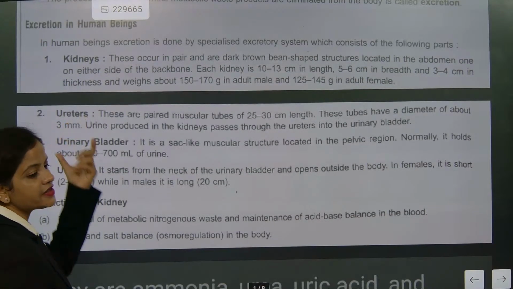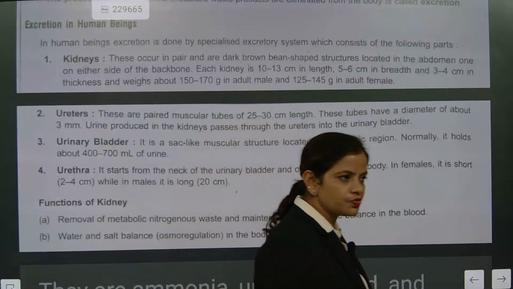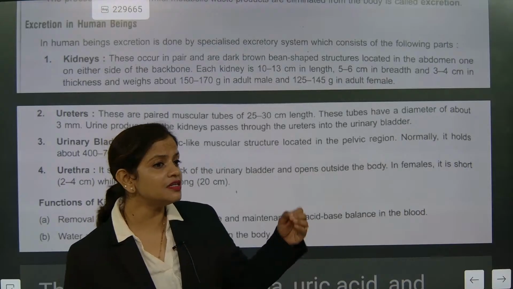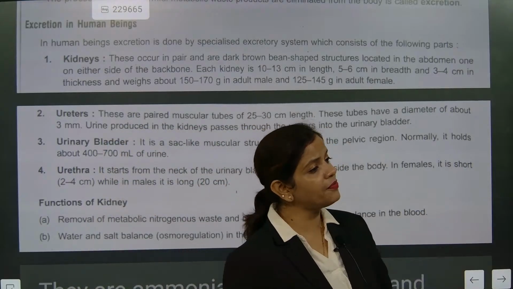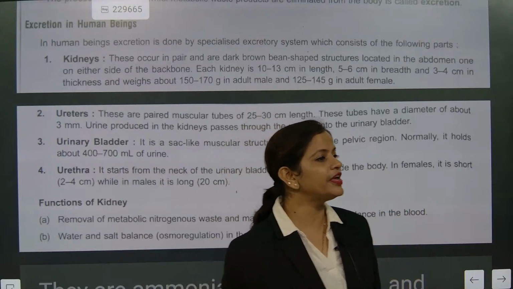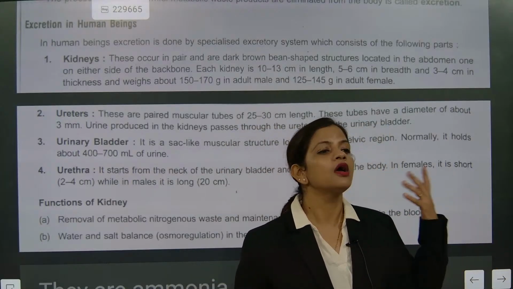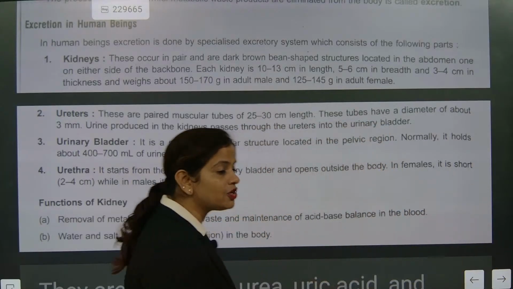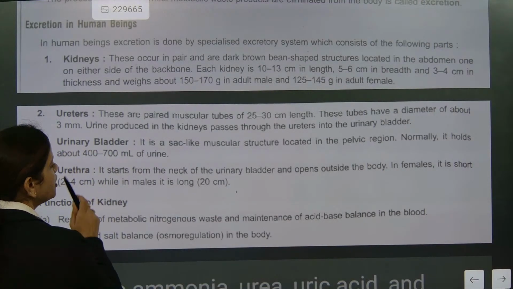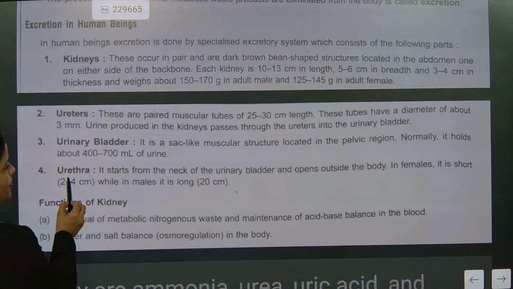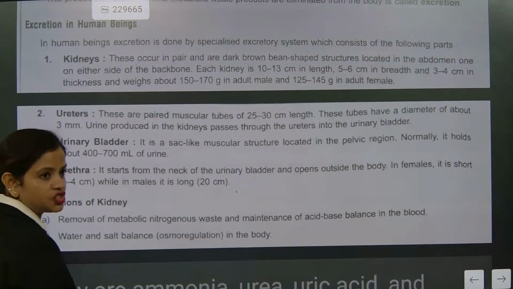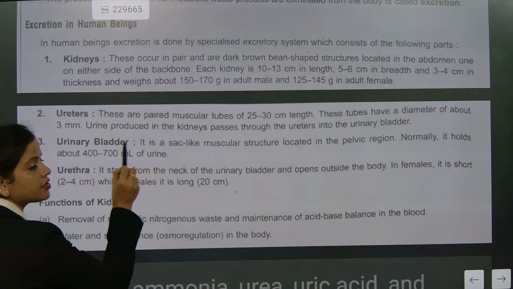Now you need to understand that the kidney has accessory parts. What is the meaning of accessory parts? They are the other specific tubes or segments connected to the kidney, because after filtration the waste has to be excreted out from the body. Understood or not? The excretion of waste is done by the ureters, urinary bladder and urethra. Urinary bladder is the pouch or sac-like muscular structure which is storing what?